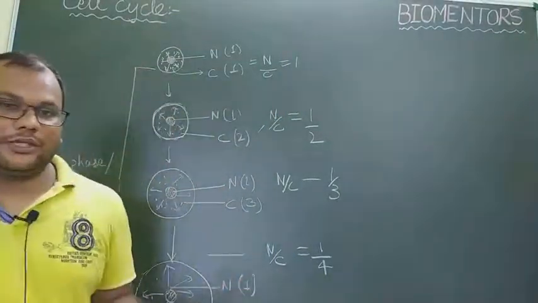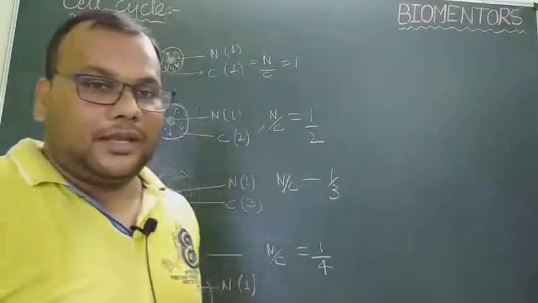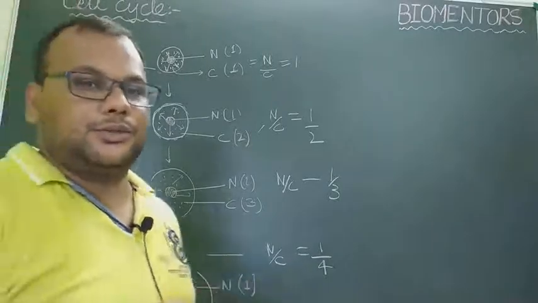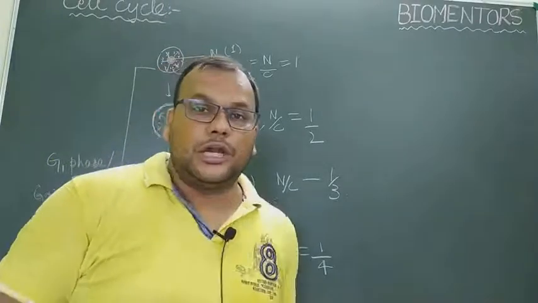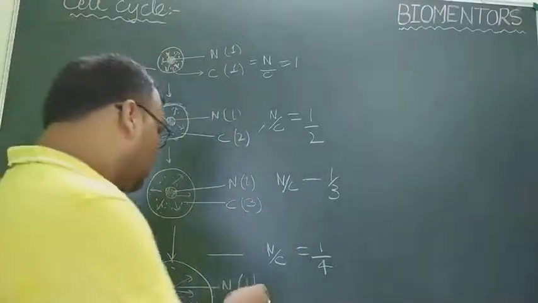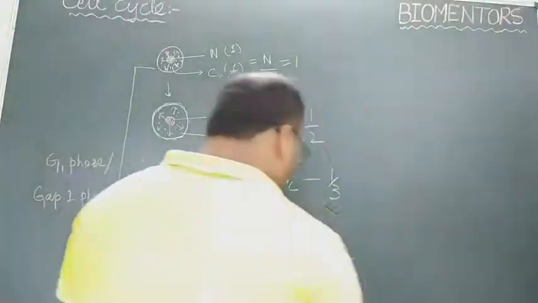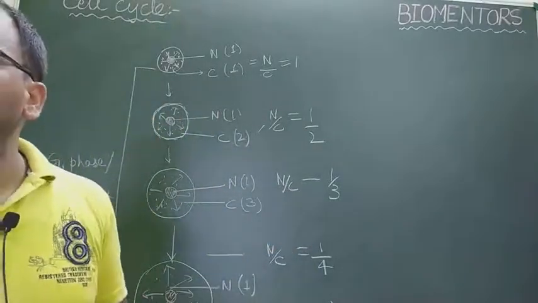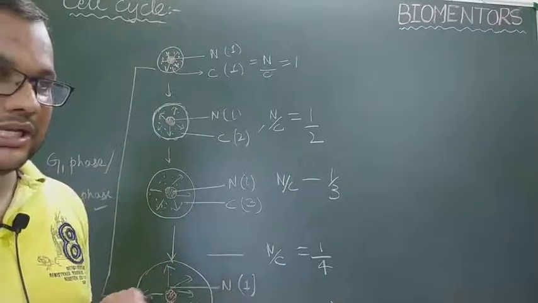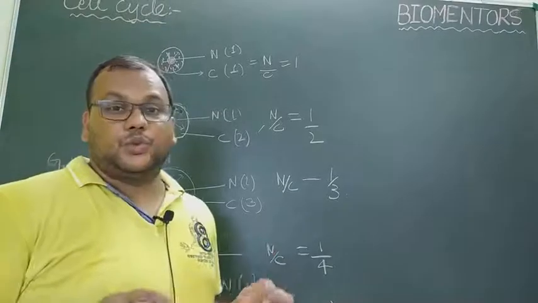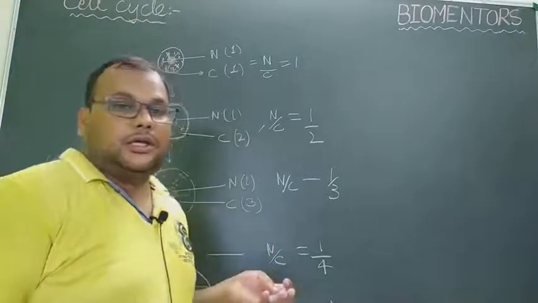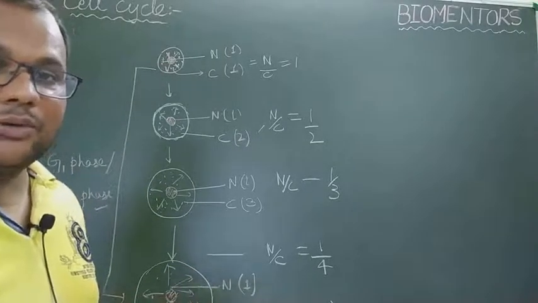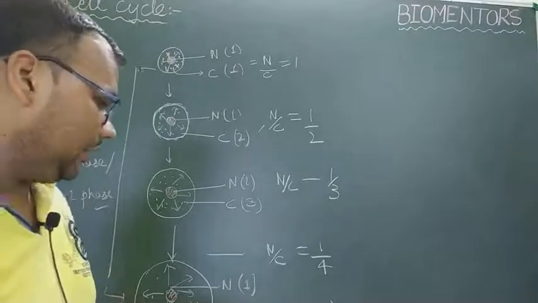तो G1 फेज के बाद जैसे ही ये डिसाइड होती है कि सेल को अब डिवाइड करना है, then the cell starts to synthesize its DNA and the cell enters into next phase of cell cycle which is called as S phase or synthesis phase। यहाँ से सेल की जर्नी चेंज हो जाती है एंड अब अपनी सारी ग्रोथ एक्टिविटीज को बंद करके it only concentrates, the cell only concentrates to duplicate its genome so that the resulting daughter cells would get exact amount and equal amount of DNA as compared to the parent cell.